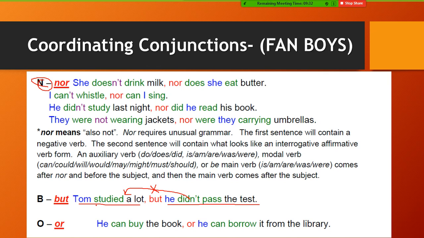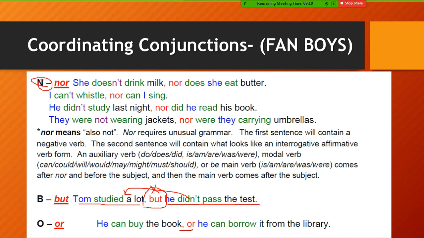Yes, he studied a lot. The normal result would be that he passed the exam, but actually, he didn't. So the first sentence and the second sentence have a contrast between them. So we use but if there is a contrast between the first and the second sentence, or between the two independent clauses.